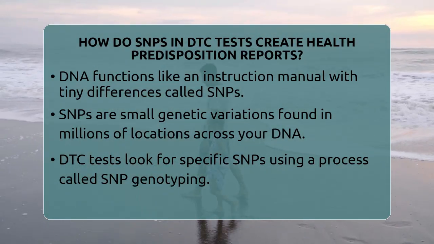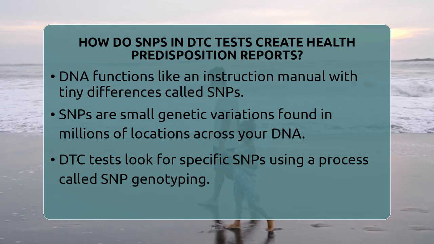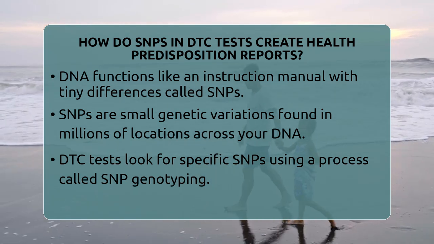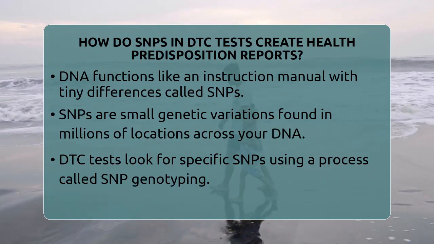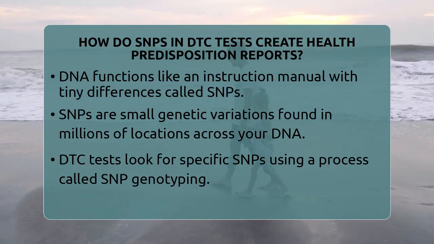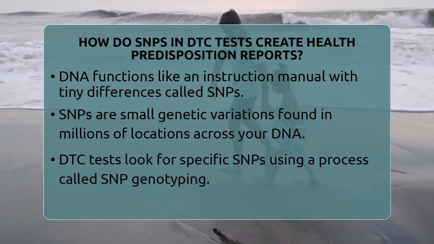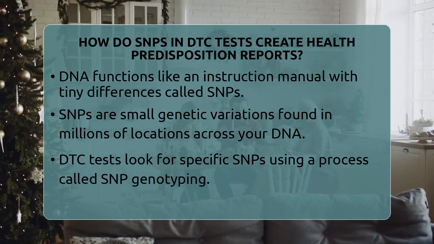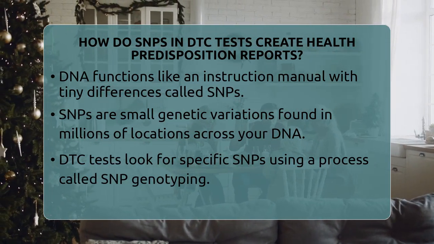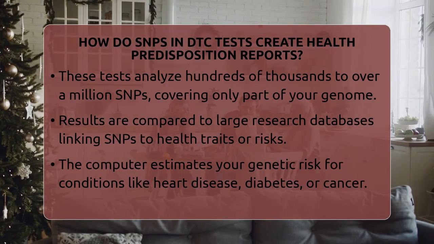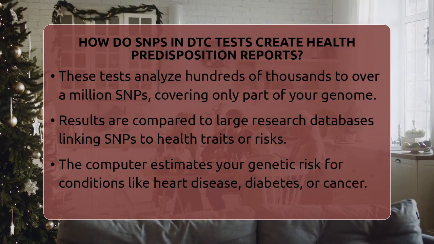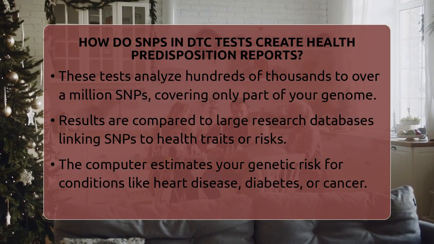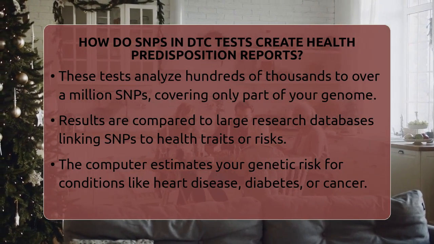When you take a direct-to-consumer genetic test, it looks for these tiny differences. The test uses a process called SNP genotyping. This method quickly scans your DNA for specific SNPs that scientists have linked to certain health traits or risks. Most tests analyze hundreds of thousands to over 1 million SNPs. While that sounds like a lot, it still covers only a small part of your entire genetic code.